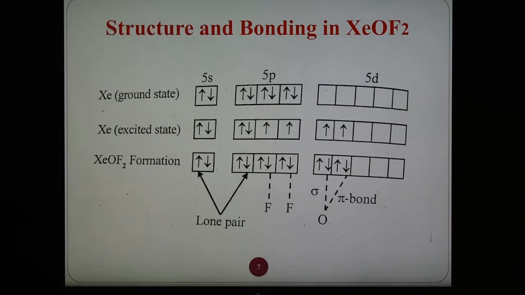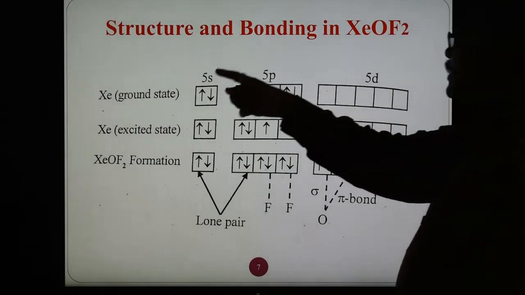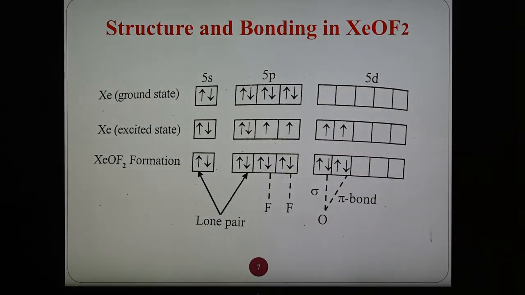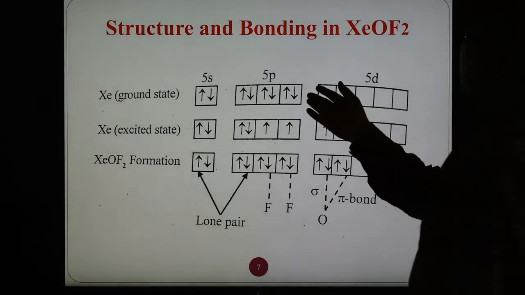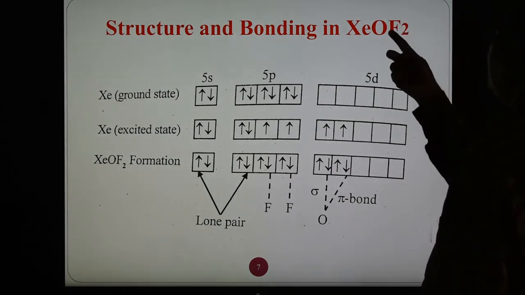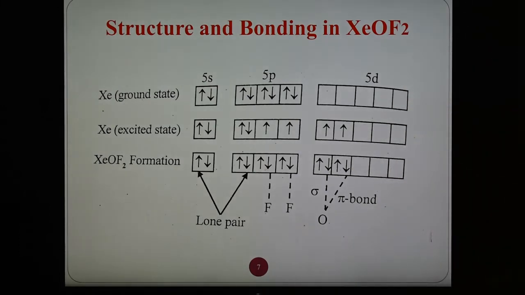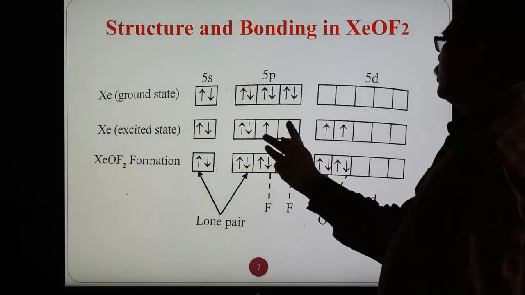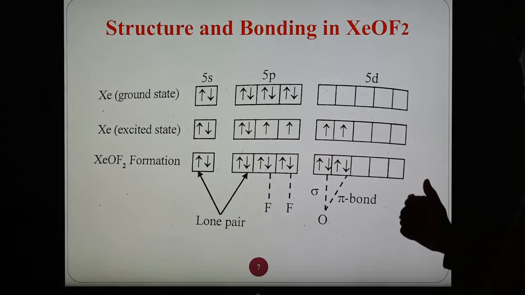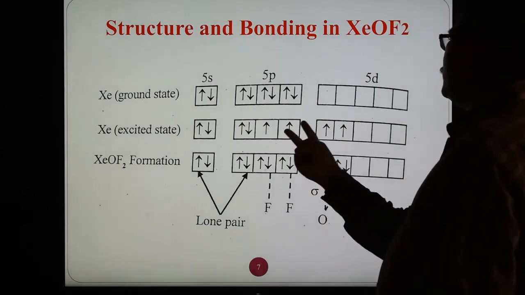After that we are going to see the structure of this compound, XeOF2. In this compound xenon is the central atom with the configuration 5s2 5p6, a total of 8 electrons in the ground state and no unpaired electrons. Here we require 2 electrons for fluorine and 2 electrons for oxygen for the formation of covalent bonds, so in total we require 4 unpaired electrons. In the excited state, 2 electrons from 5p are promoted to 5d.